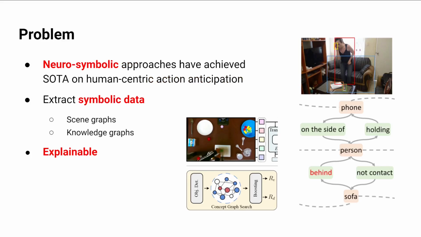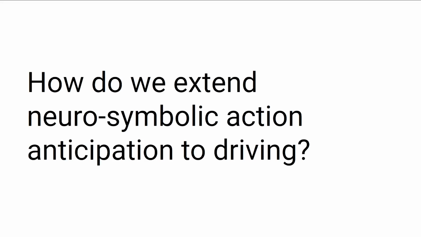Recently, neurosymbolic approaches have been able to achieve state-of-the-art on these human-centric action anticipation datasets, and they do this by extracting meaningful symbolic data such as scene graphs and knowledge graphs, which have the added benefit of being explainable. So, how do we extend action anticipation to driving in a way that lends itself to these neurosymbolic methods?